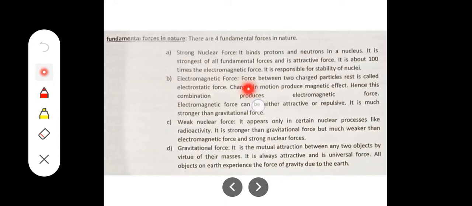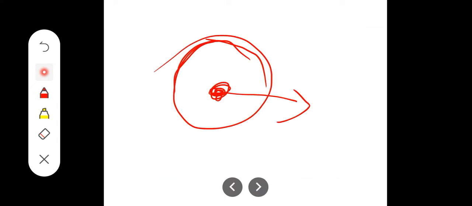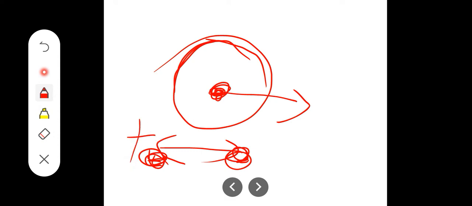This is the force between two charged particles. Suppose you have particle 1 and particle 2, there will be a force between the two particles depending upon the charge. If both have positive charges, there will be a repulsion between them.